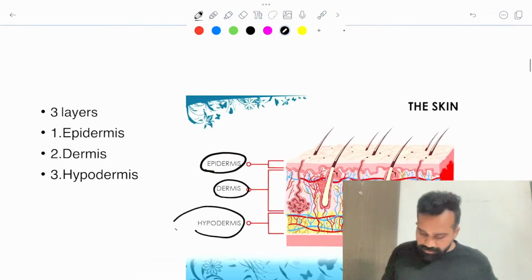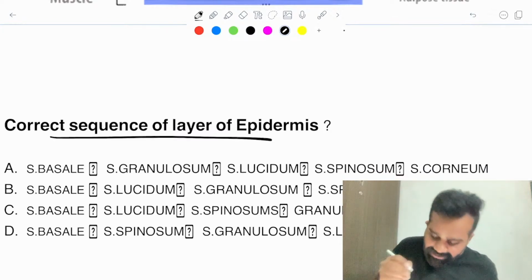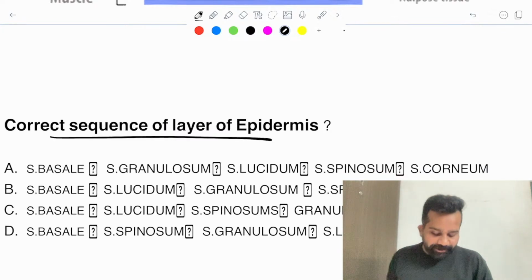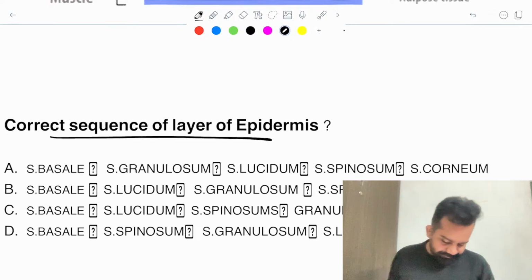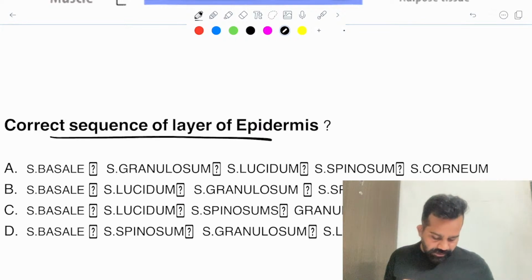So now what we will be doing is, see this MCQ. Abhishek, if you can attempt this MCQ, what is the correct sequence of the layers of the epidermis? What will you answer? From the downmost layer to the uppermost layer, what will be your answer?